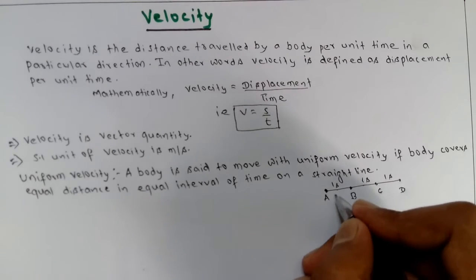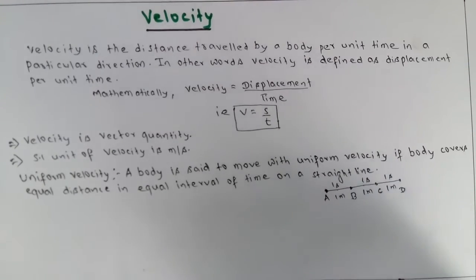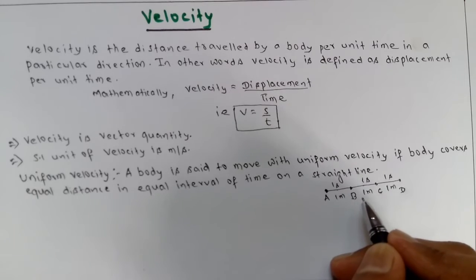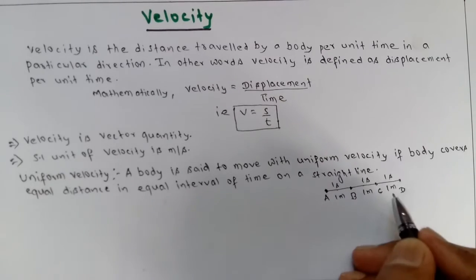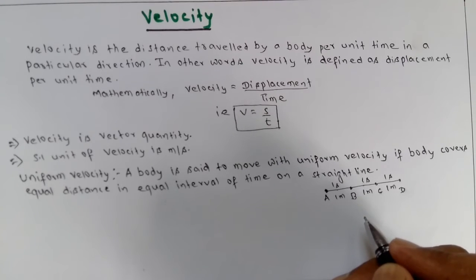From A to B it covers 1 meter, from B to C 1 meter, and from C to D 1 meter. So at every position it covers only 1 meter in 1 second.